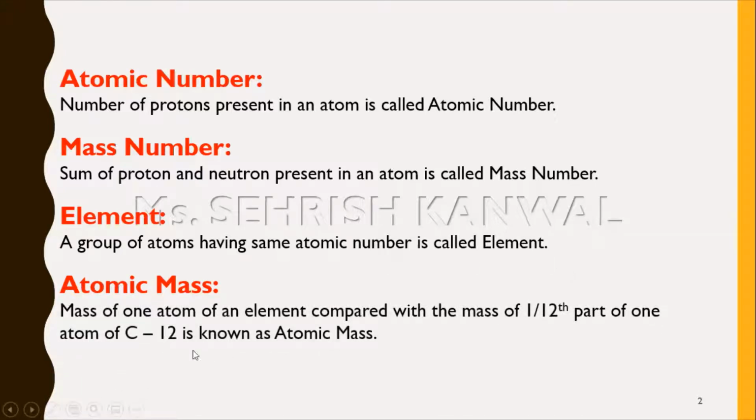What is atomic mass? The mass of one atom of an element compared with the mass of 1/12th part of one atom of carbon 12 is known as atomic mass. And we can say that it is the average mass of all the naturally occurring isotopes of that element, which is known by comparing with carbon 12. So here the standard is carbon 12.